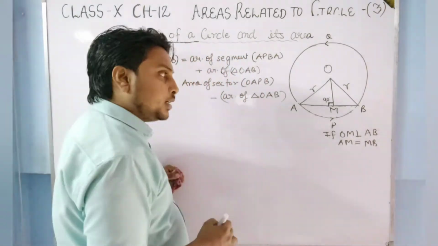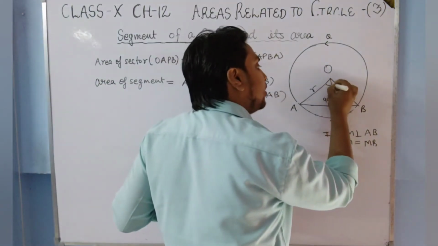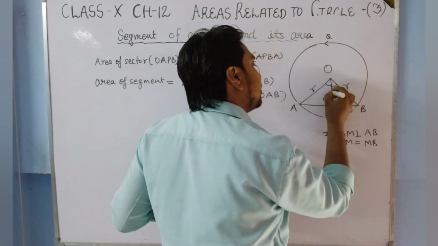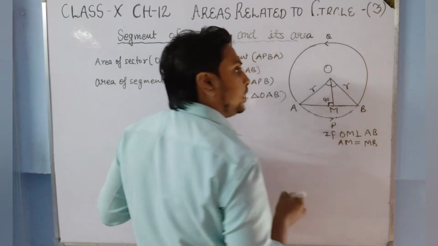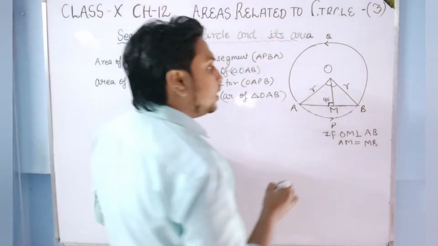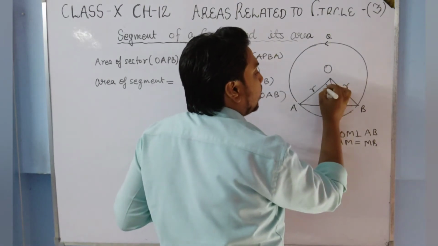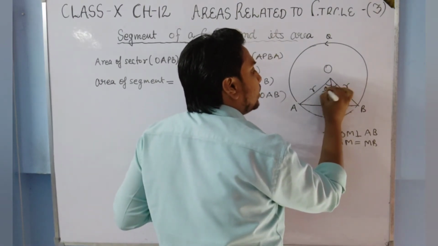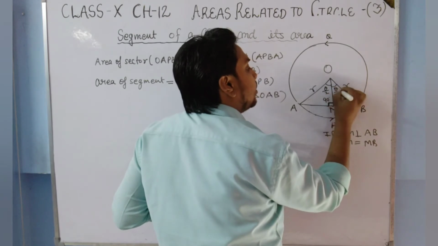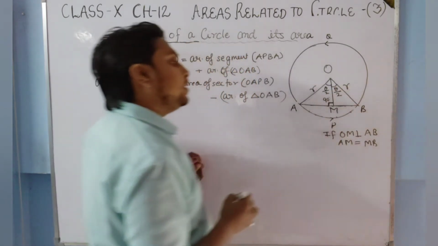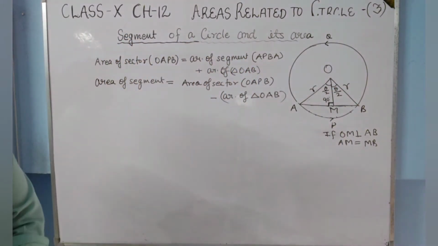And this angle will also be bisected: earlier the angle was theta, so now the angles will be theta upon 2 and theta upon 2.